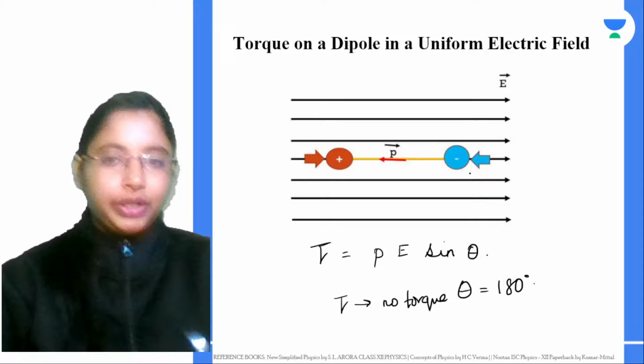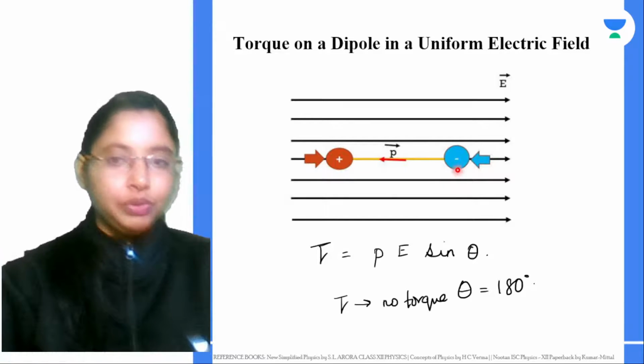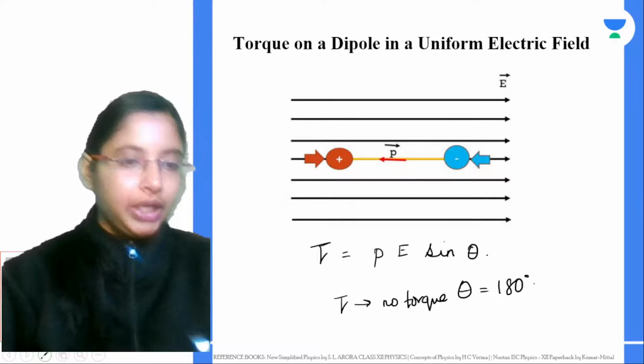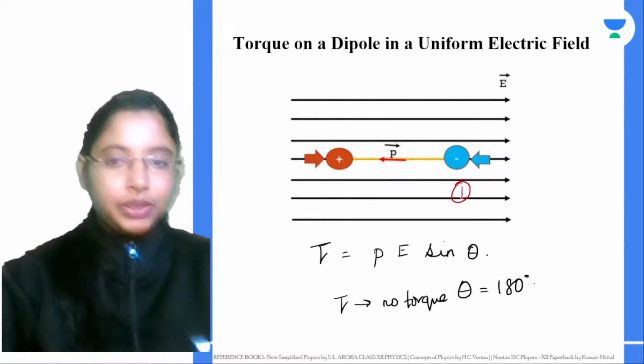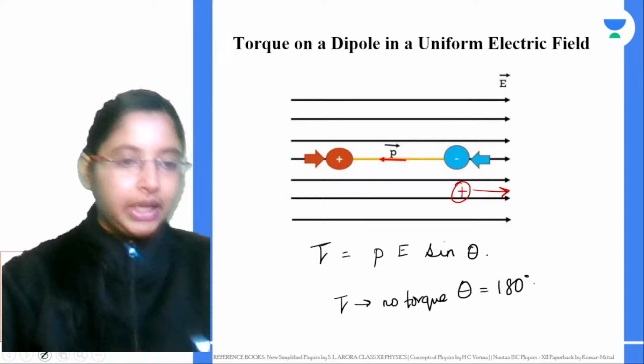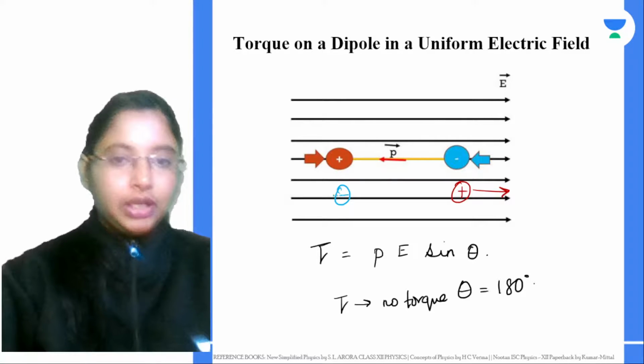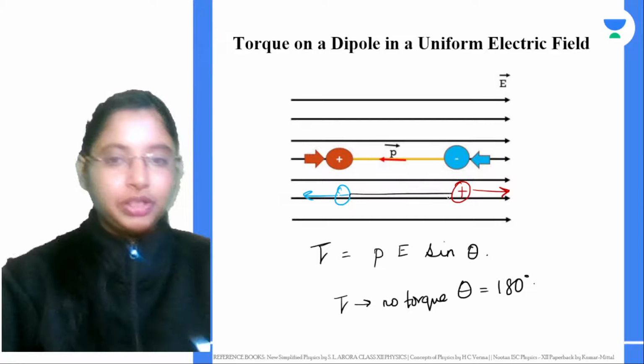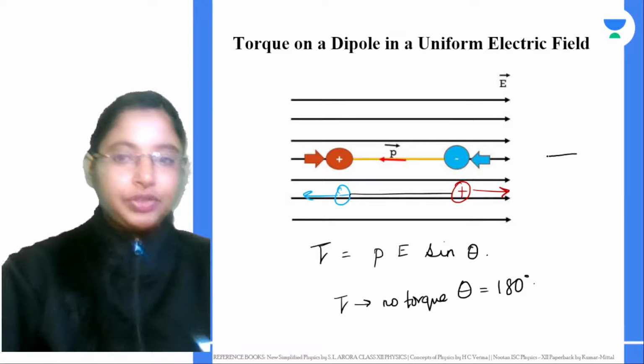So even if you rotate this dipole by a very small amount, this dipole will turn entirely and align with the field lines. Your positive charge will come towards here, experiencing a force on this side, and your negative charge will go here and experience a force in the other direction. Why? Because this is the stable equilibrium, the position the dipole prefers to be in. Now in this case, P is acting in this direction, the electric field lines are acting in this direction, and the angle between them is 180 degrees.